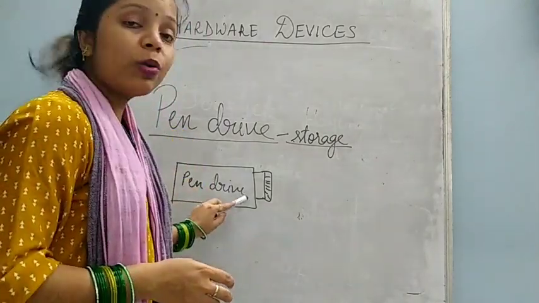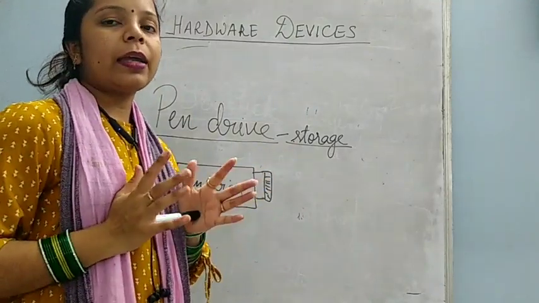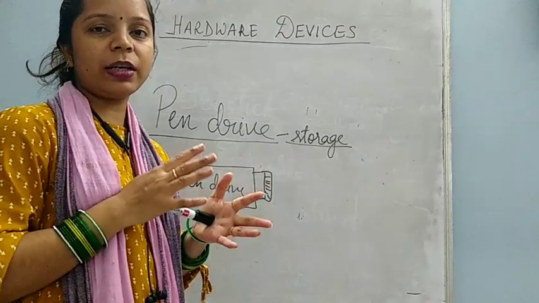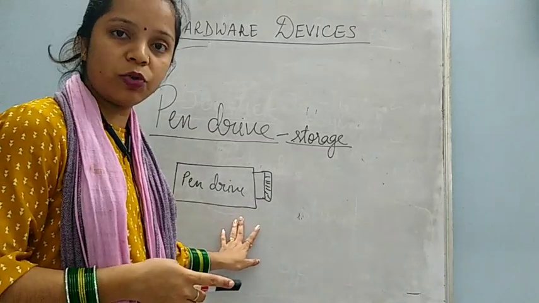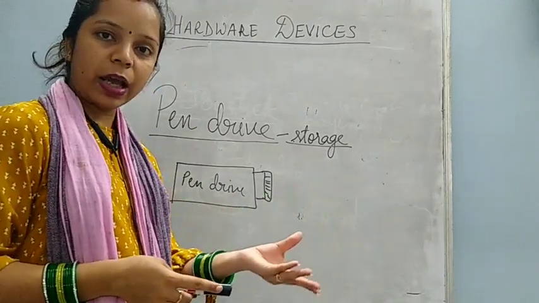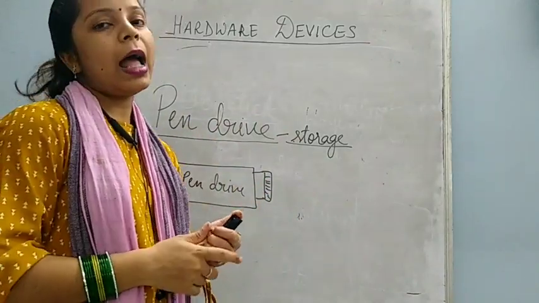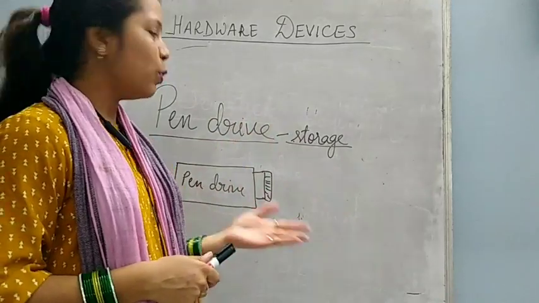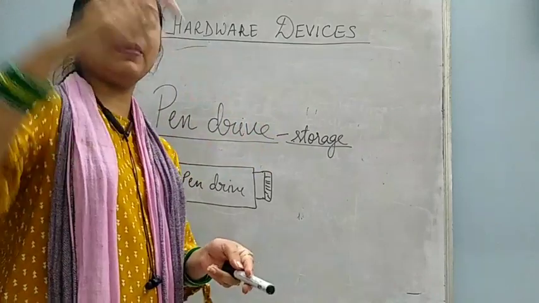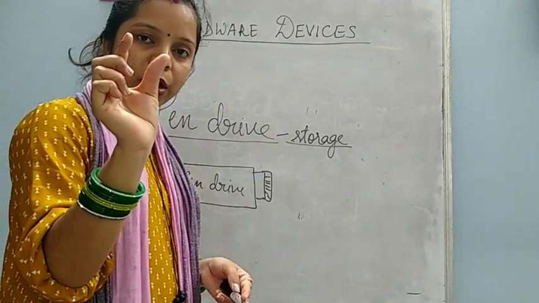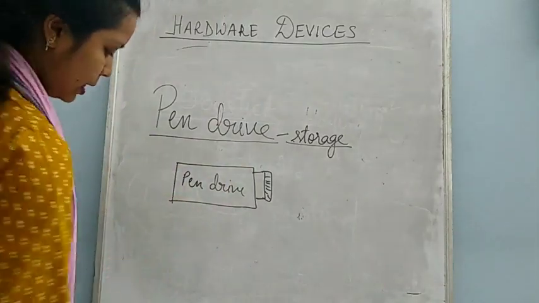And if you want to carry any data from one computer to another computer, like if your friend is having a very good computer game and you want to take that game, so for that you will use pen drive. You will take the game in the pen drive, then insert it in your computer, and then you can copy the game in your computer. Pen drive is mostly used for carrying the data from one place to another, and it is a very small device.